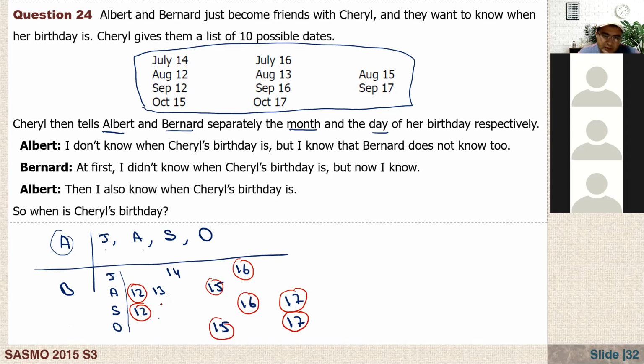That means that from here, I don't know means actually, at first I didn't know when Cheryl's birthday is, but now I know. Then I also know when Cheryl's birthday is. Okay, Albert, A, B, and the A. So when is Cheryl's birthday?